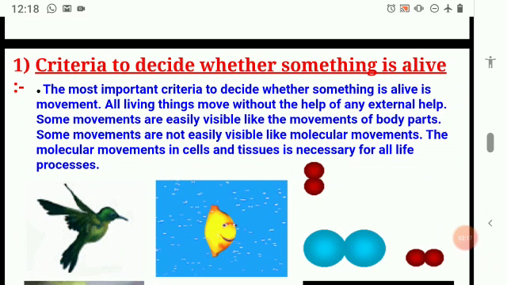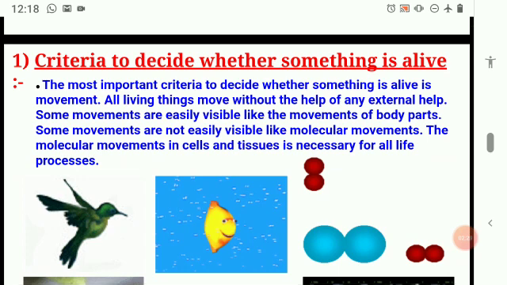But are we able to see it? No, we cannot. So those movements we call the invisible movements. So there are two types of movements to show an organism is alive: visible and invisible. Visible you are able to see, invisible you are not able to see. Visible is a movement of the body, parts of the body. Invisible is molecular movements. Both movements are very important to find out whether an organism is alive.